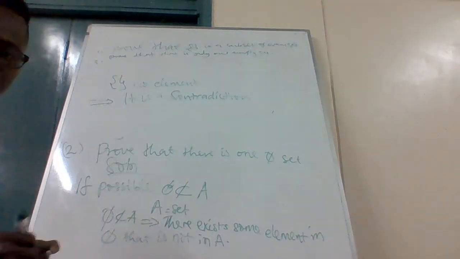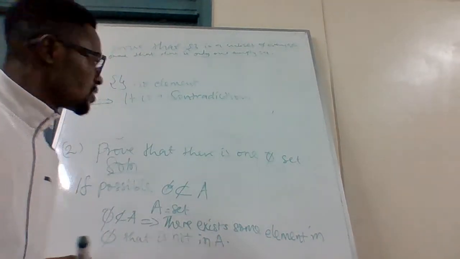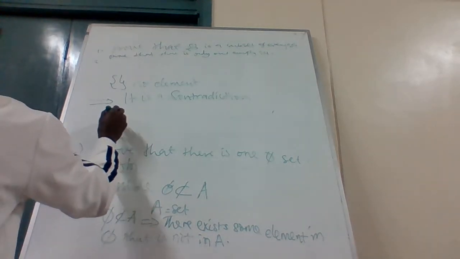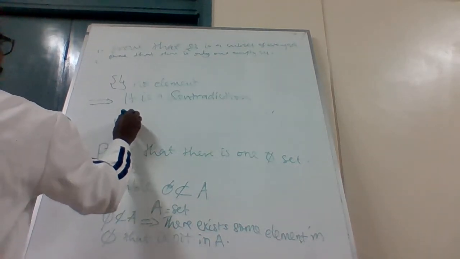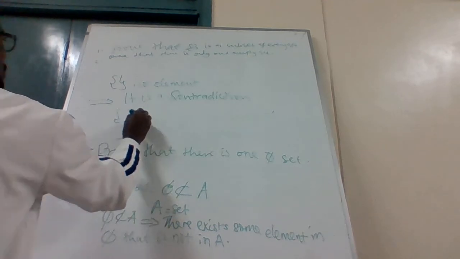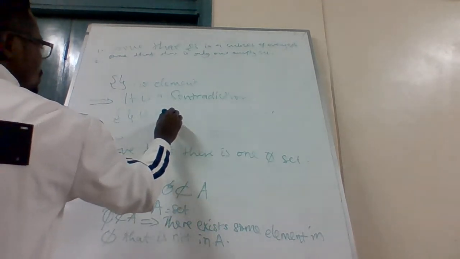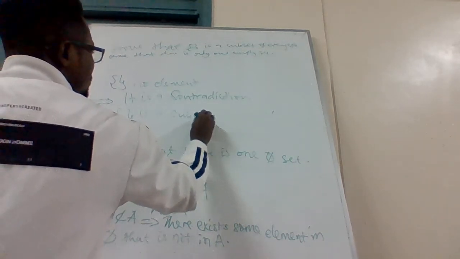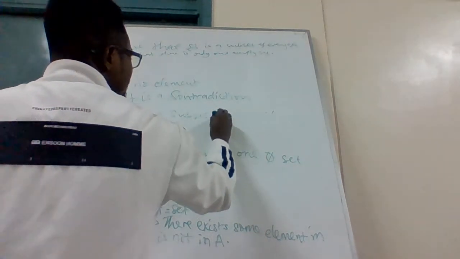And if it is a contradiction, it therefore means that empty set is a subset of every set.